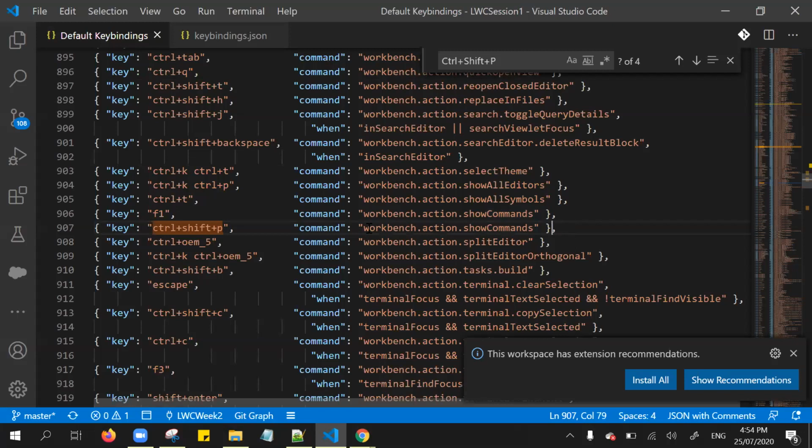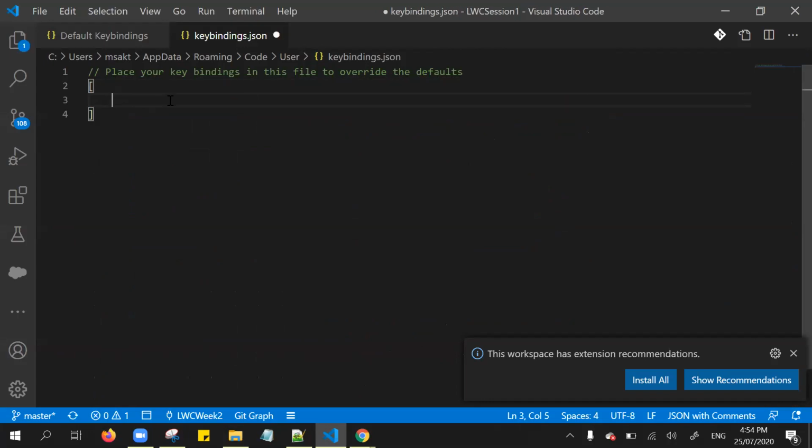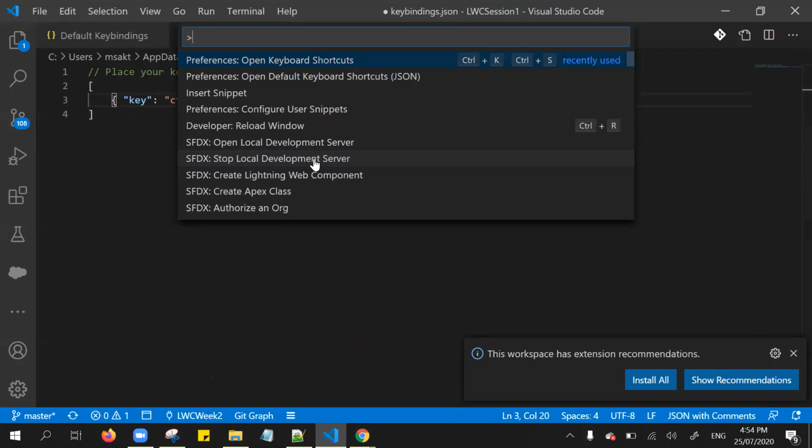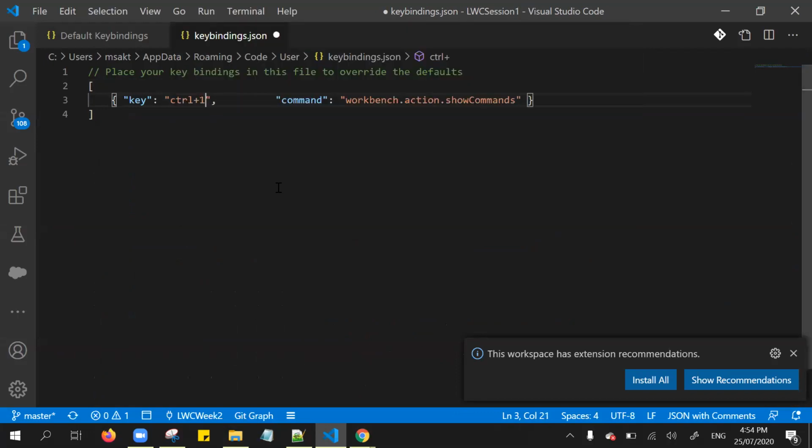Let's copy this command. Inside this square bracket, if I want to override Control Shift P and make it Control plus 1, I save this key binding JSON file.